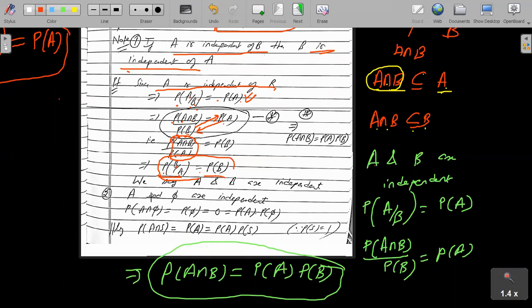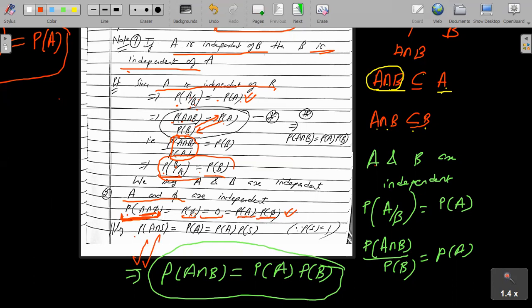So इससे पहले there are small properties. A and empty set is independent. So you see, what is probability of A intersection phi? We know A intersection empty set will be empty. So this is probability of phi. Again, probability of phi is 0. And similarly, what is probability of A into probability of phi? Again, probability of phi is 0. So this product is 0. So from here, probability of A intersection phi is equal to probability of A into probability of phi. So by this definition, if probability of A intersection B is equal to probability of A into probability of B, then the events are independent.